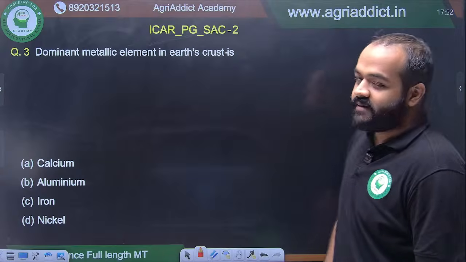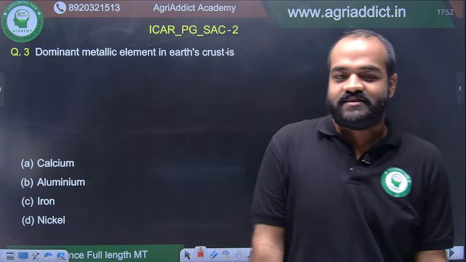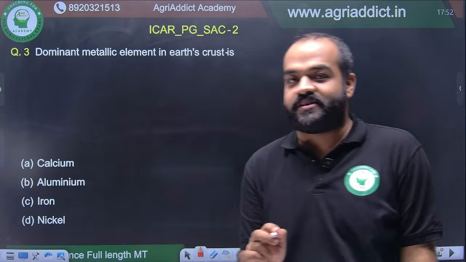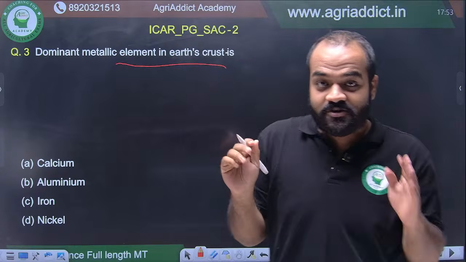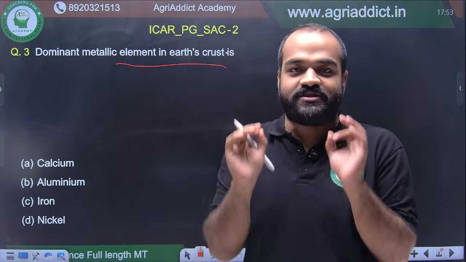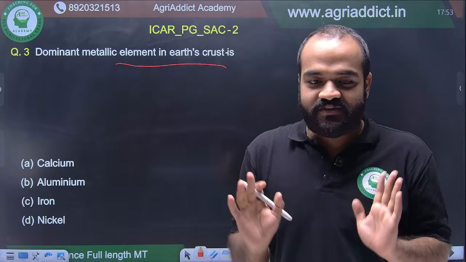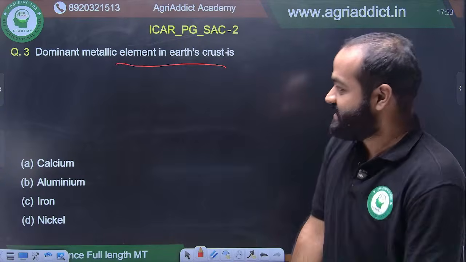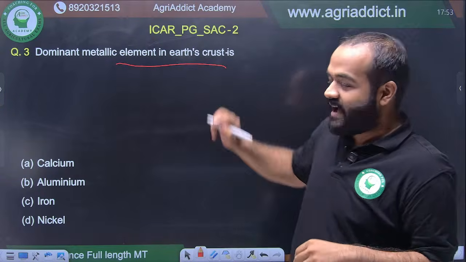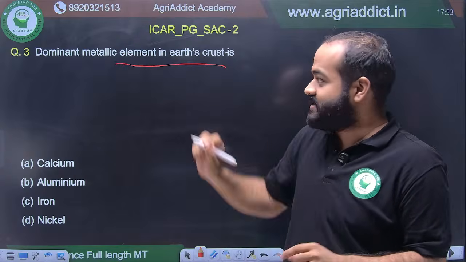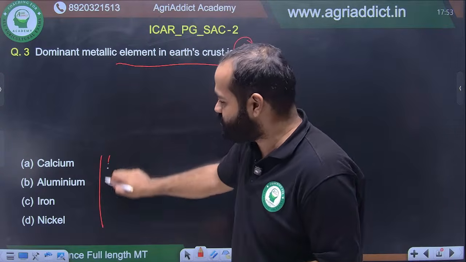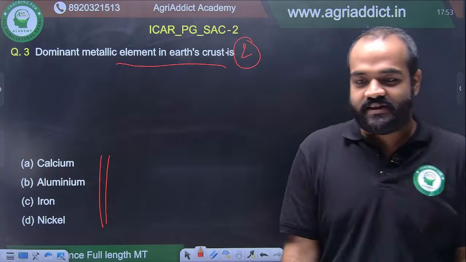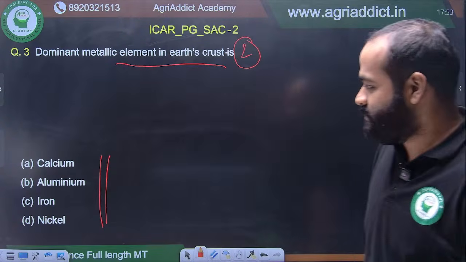Dominant metallic element in Earth's crust. This one is a very easy question, but it is a tricky question. If you do not read the question correctly and with proper concentration, you have a huge chance of getting this wrong. So let me see how many of you can do this correctly. My suggestion is to read the question at least twice, and read all the 4 options, right? And then you tell me the answer. I can see B and B.